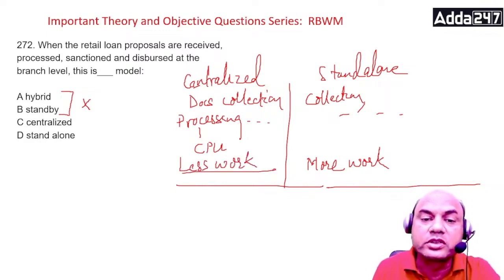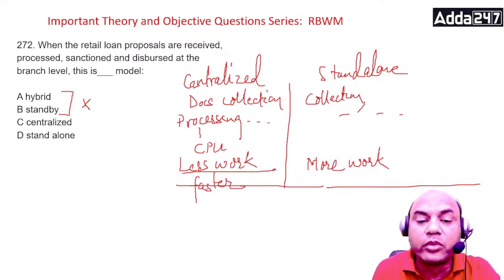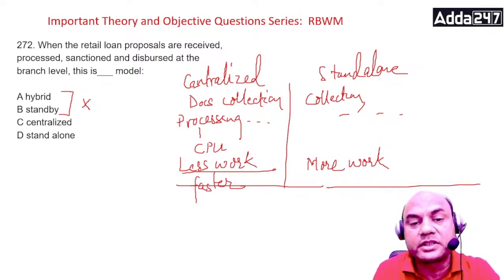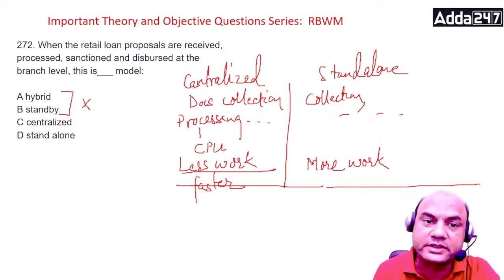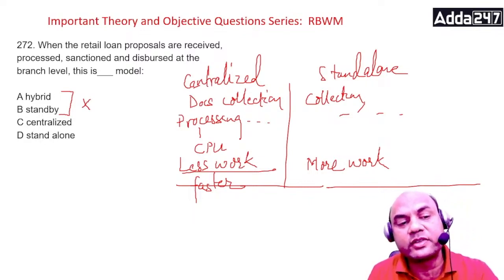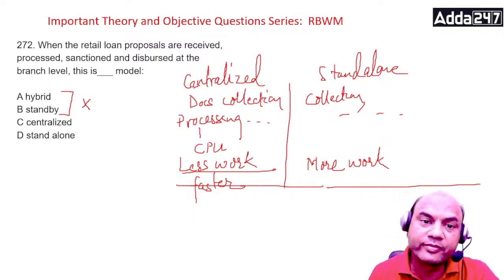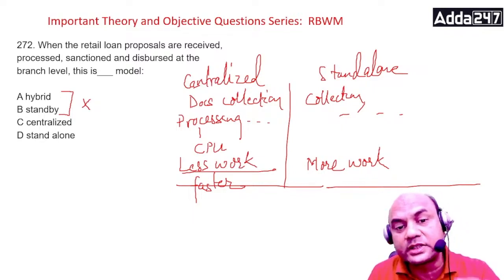Okay, also this model is faster. This is much faster. Okay, there is more standardization in this model. Standardization here, the standardization is not there. Okay, in standalone. So that's why when the retail loans are received, processed, sanctioned, disbursed at the branch level only, then it is called as, now you answer me,